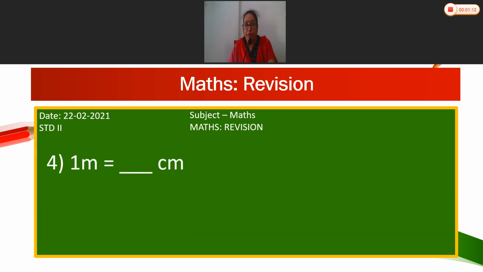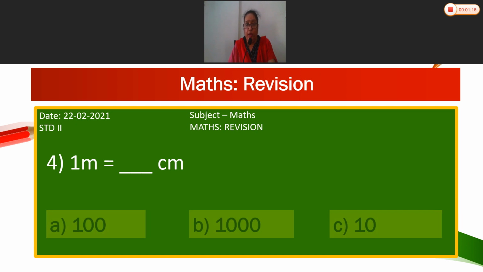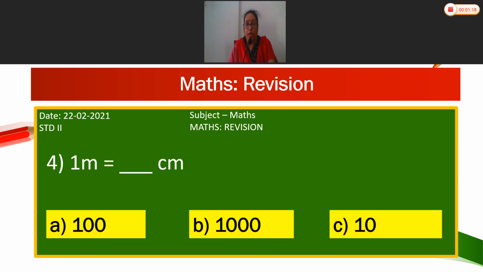Fourth, 1 meter is equal to dash centimeter. Options are A, 100, B, 1000, C, 10. So what is the correct answer? 100. 1 meter is equal to 100 centimeter.